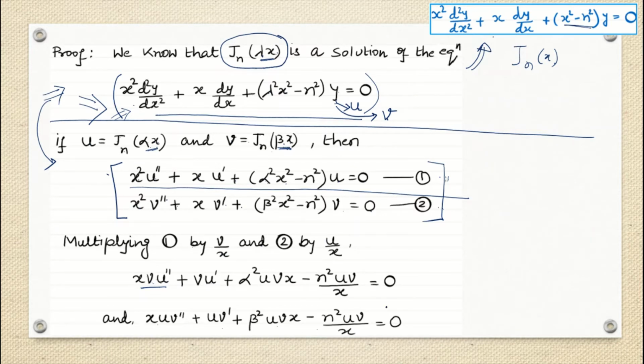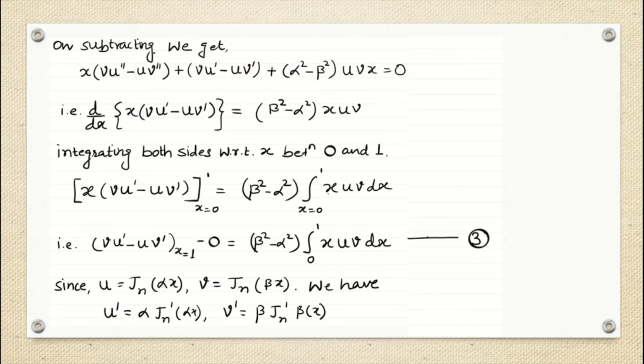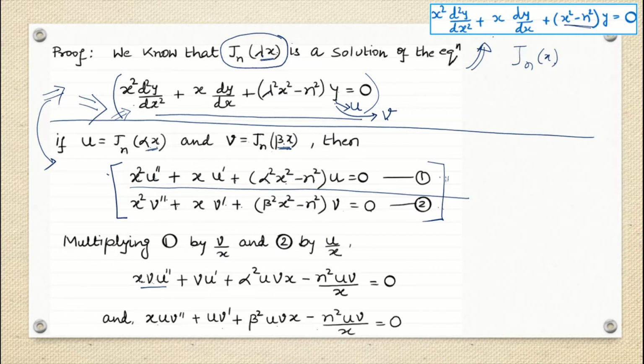Now we are subtracting these two equations. If I subtract them, x will be common, and then this minus this. Similarly we subtract these two things, and then this and this get cancelled.